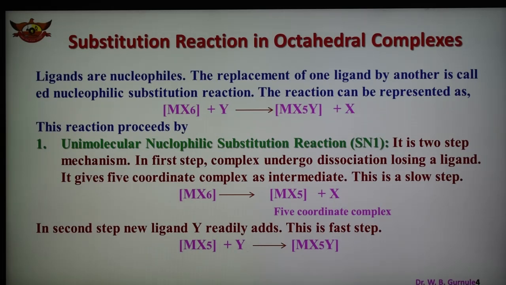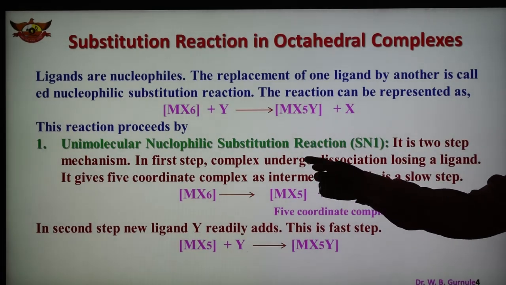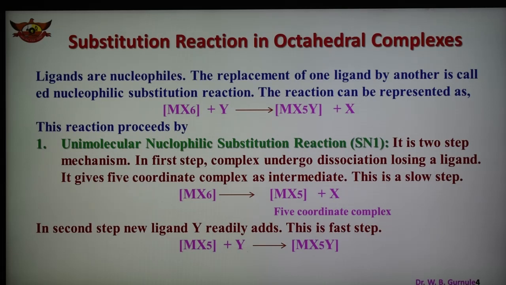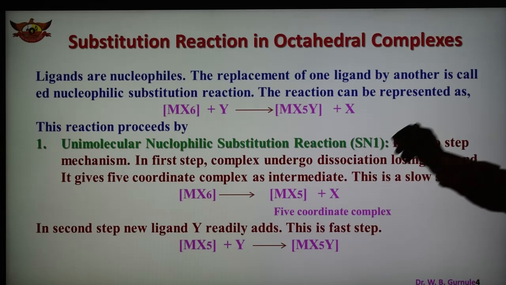In the first step, the complex undergoes dissociation, losing a ligand. What is in the first step? The complex dissociates, this is an important word: the complex undergoes dissociation, losing a ligand and forming a 5 coordinate complex as an intermediate. This step is a slow step, which is shown here.